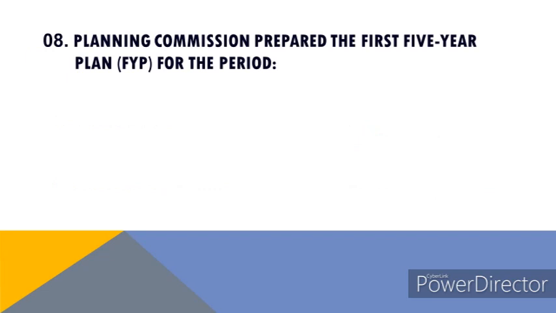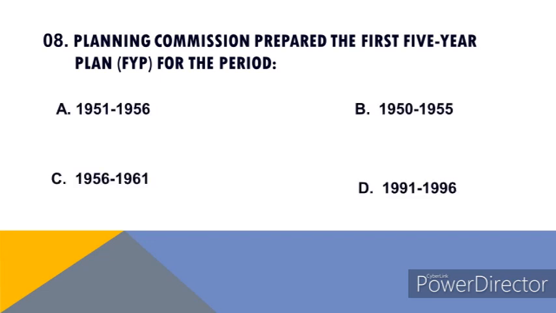Planning Commission prepared the first 5-year plan, FYP, for the period. Options are A. 1951 to 1956, B. 1950 to 1955, C. 1956 to 1961 and D. 1991 to 1996. Right answer of this question is A.